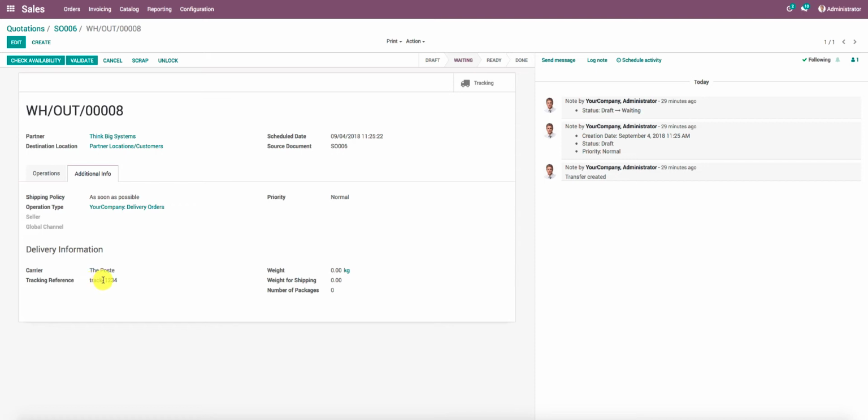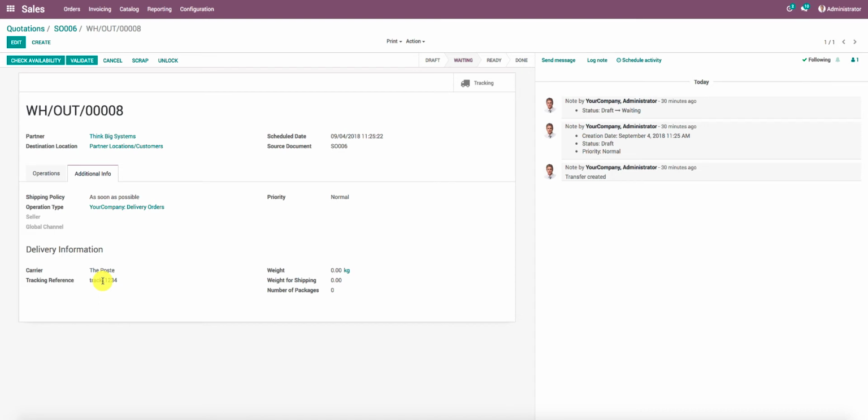Now there are chances that some sellers have multiple packages and they want to track individual packages with individual tracking reference numbers. So in that case, they first need to generate the packages in Odoo. Now to generate packages in Odoo, we need to enable a configuration first.